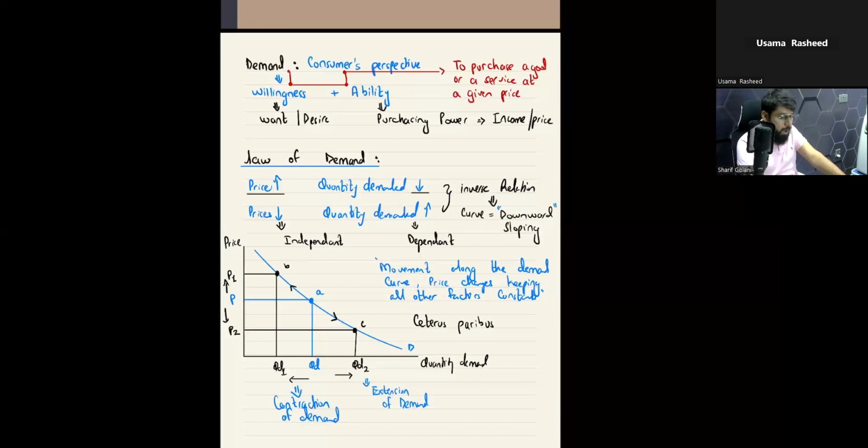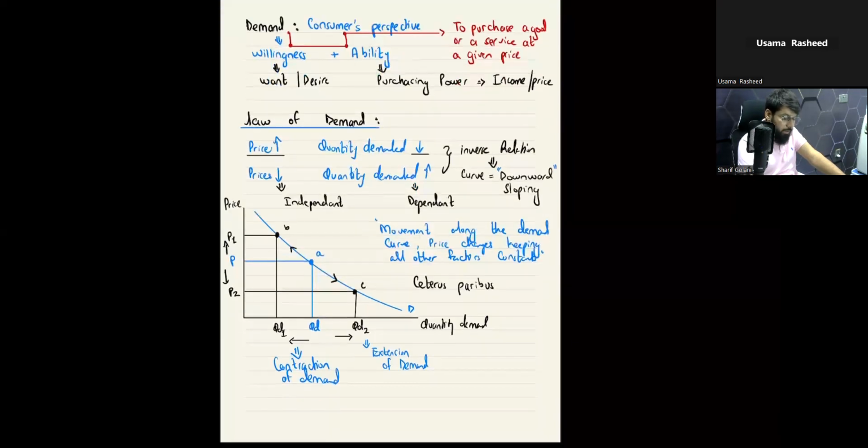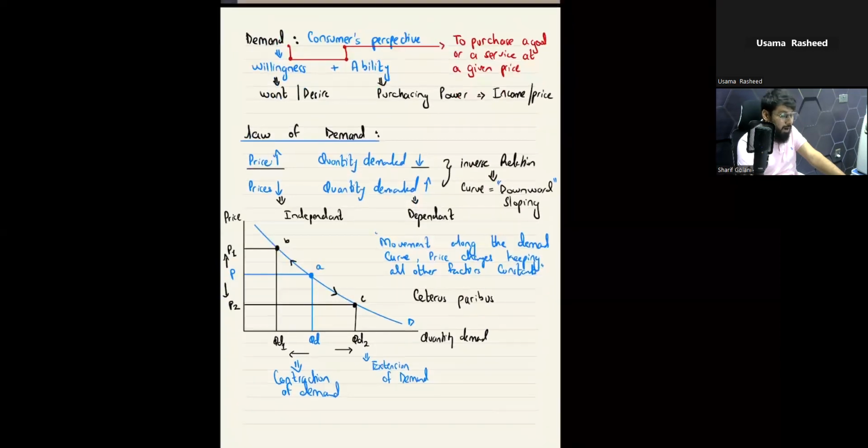So I hope all the problems are solved for now regarding this particular demand chapter. Moving forward, it is a really big topic, but as far as demand we're done. Now we'll move on to the factors affecting demand.